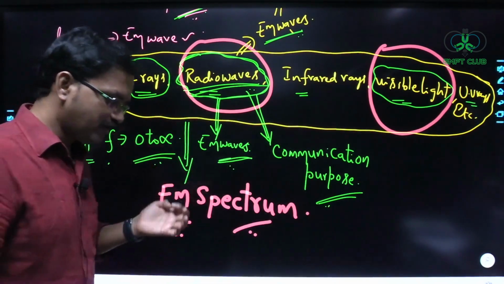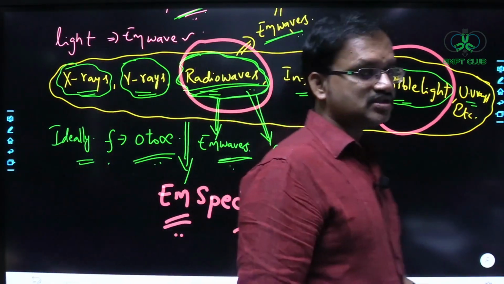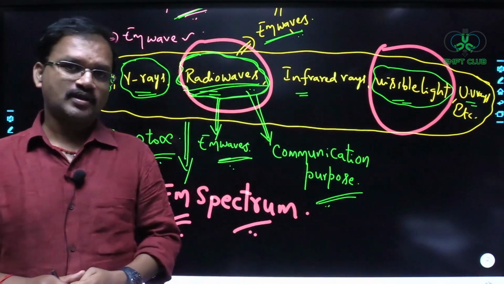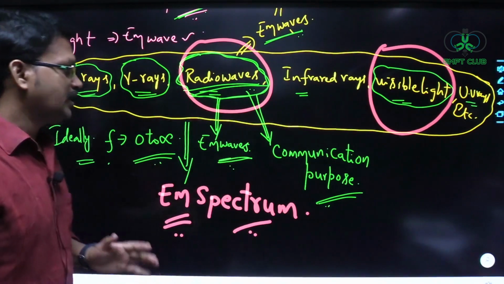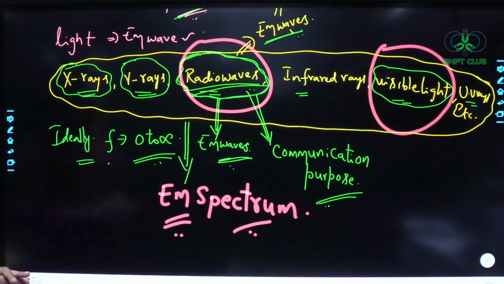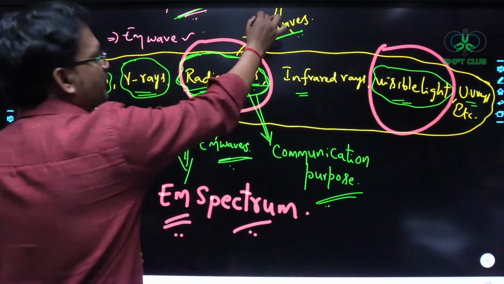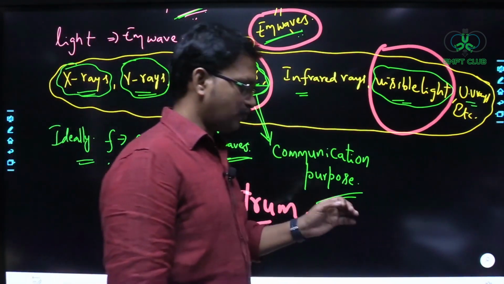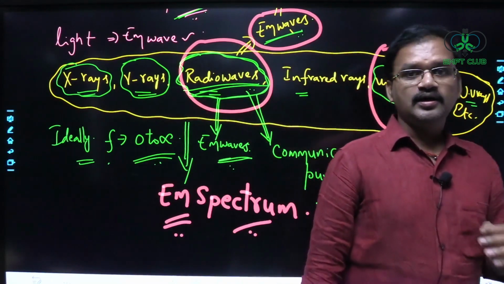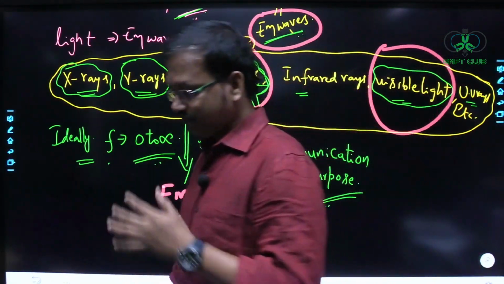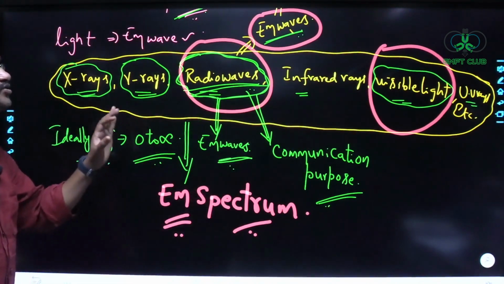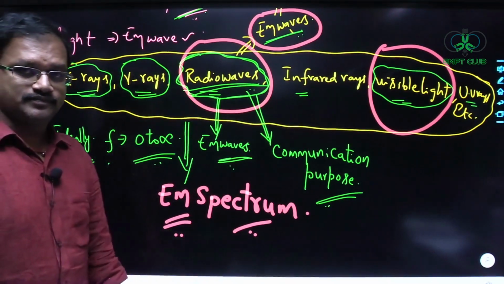It is very difficult for us to imagine our existence without this electromagnetic spectrum. That is the beauty and the importance of these waves in our daily life. I hope you have understood the importance of these electromagnetic waves.